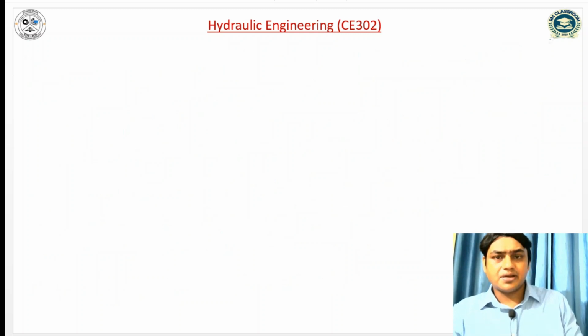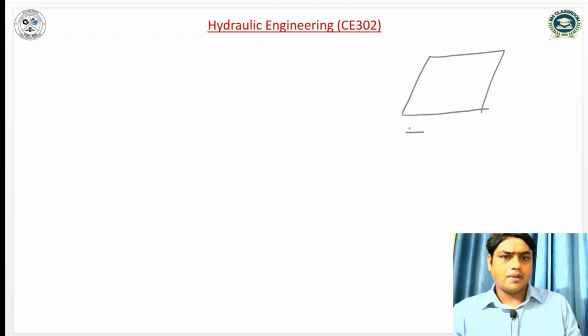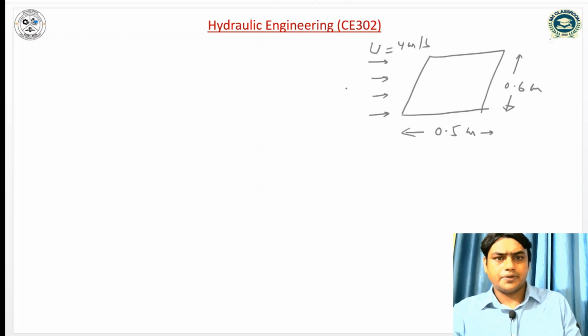So let us make a plate. This is the plate having length 0.5 meter and width 0.6 meter, and the flow is like that. This is capital U equal to 4 meter per second. Firstly we have to check whether the flow is laminar or turbulent.